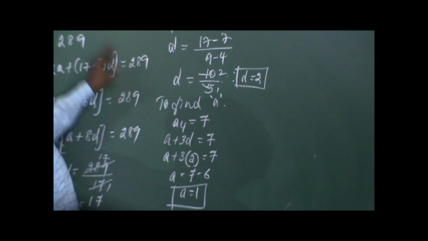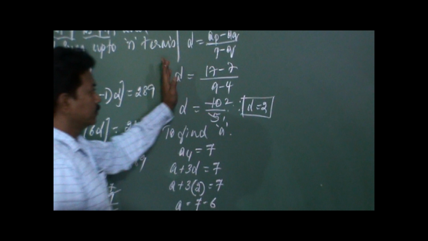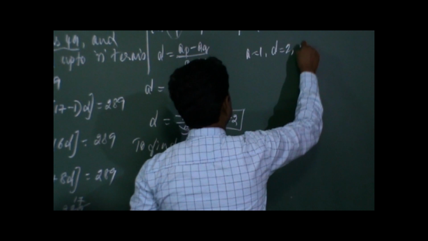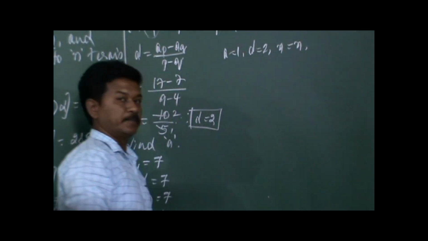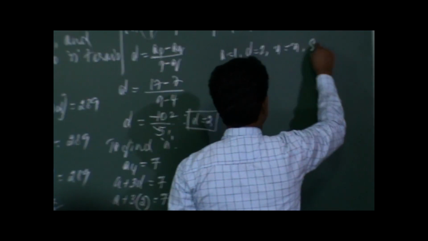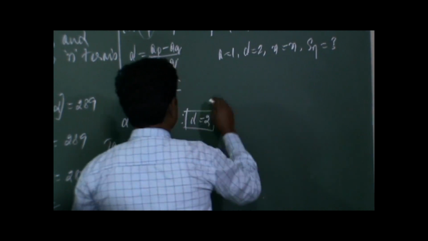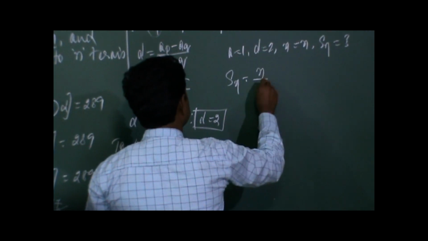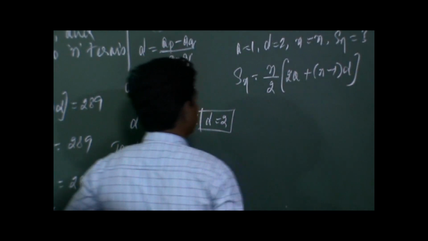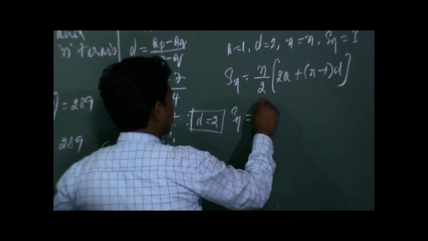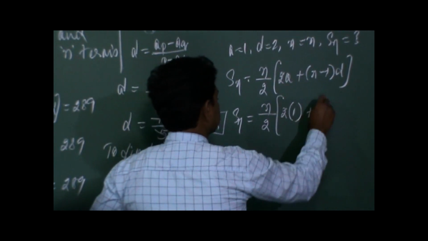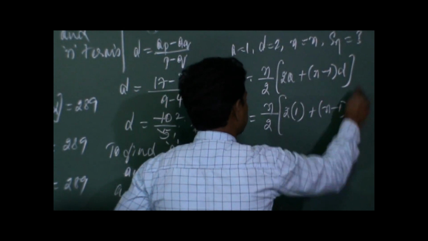So now we have to find the sum of n terms, right? So we'll write the data again. A is equal to 1, D is equal to 2, N is equal to N, because we are finding the sum of n terms of an AP, therefore we will write N is equal to N itself. So Sn is equal to how much? This we have to find out. So let us write the formula. Sn is equal to N by 2 into 2A plus N minus 1 into D. So the sum of the n terms is equal to N by 2 into 2 into A, which is 1, plus N minus 1 into D, which is 2.